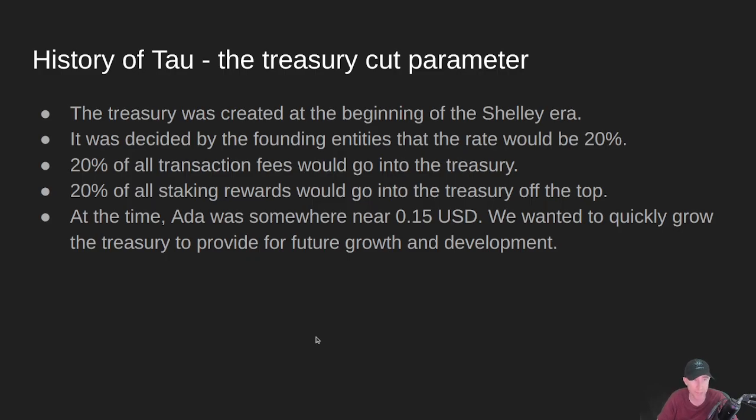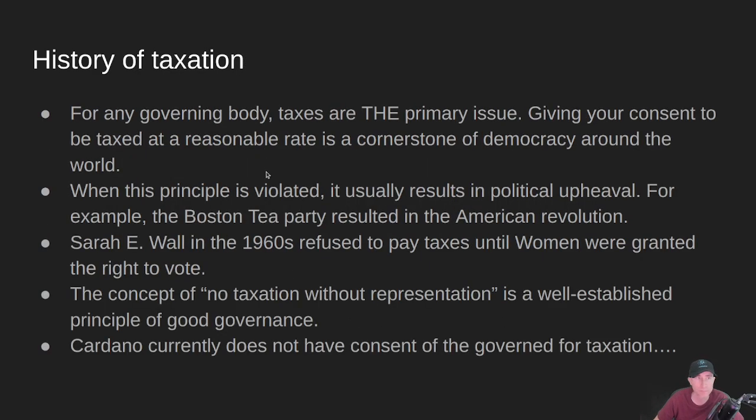And at the time that was decided, ADA was somewhere in the range of 15 to 20 cents US dollars. And the idea was we wanted to quickly grow the Treasury to provide for future growth and development of the ecosystem. So a little bit of the history of taxation.